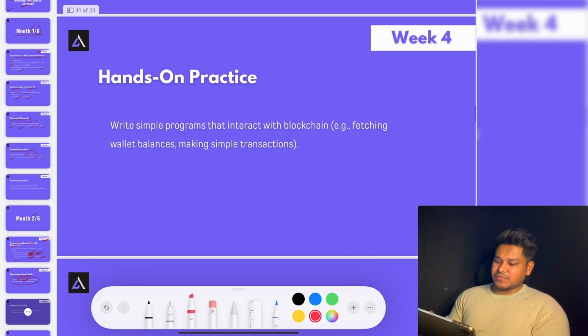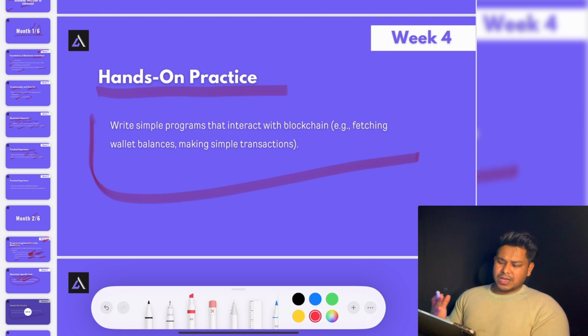Now let's move to the next one. We have to focus on hands-on practice. And the reason why I have included this is because no matter how much you learn, unless you do practice, you're going to forget anyway. So you have to do practice constantly whatever you are learning.